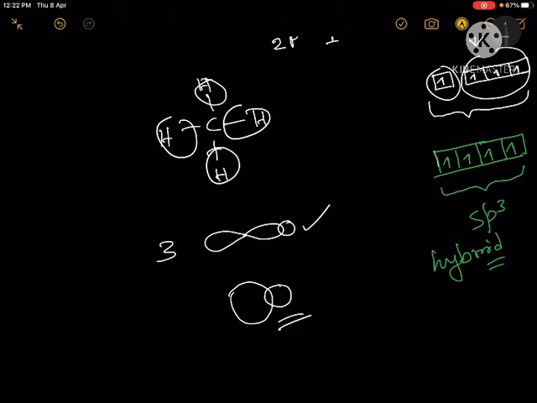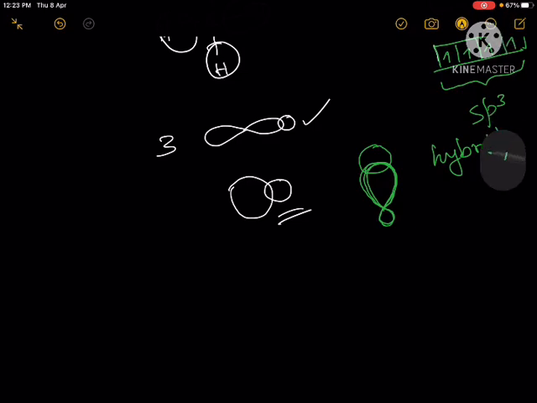So how will they look? They will have the character of both p and s. Because of s, they will be somewhat rounder in shape, not properly round nor elongated like p, but a round shape, as well as having 2 lobes like p orbitals. So it is a combination of both s character and p character, and this is how it will look. Now these will overlap with the 1s orbital on hydrogen to form the CH bond, right? So now we can explain the bond formation.